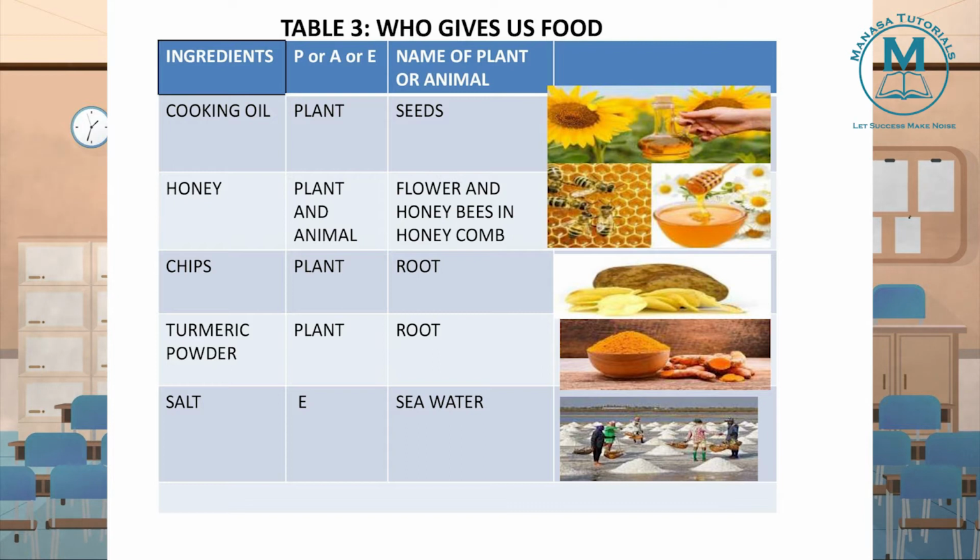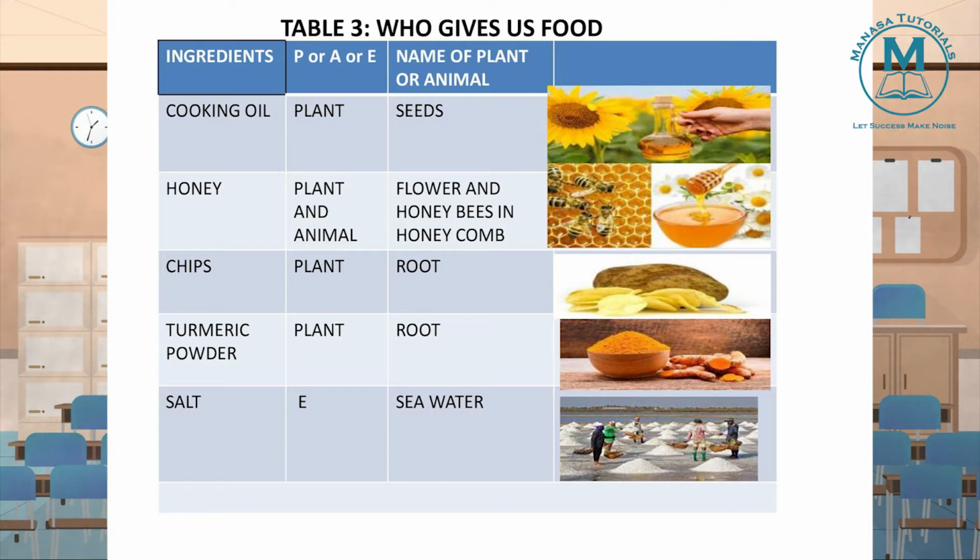Next thing, turmeric powder, haldi. From where do we get this haldi? From plant or animal? From plant. We get haldi from plant. Which part of the plant is providing us this turmeric? The root of the plant is providing turmeric.